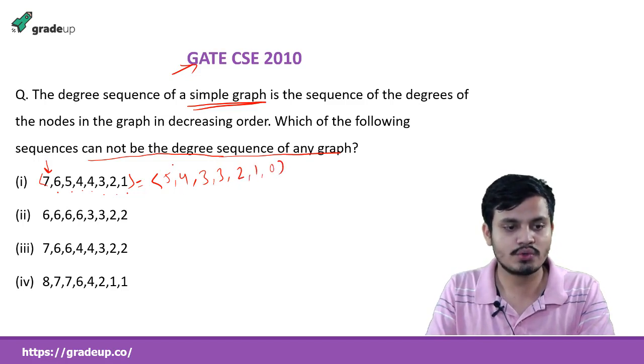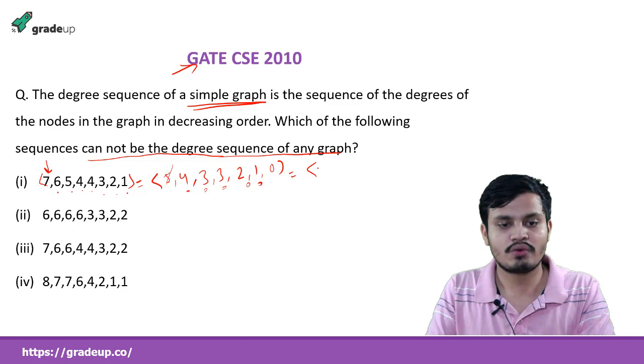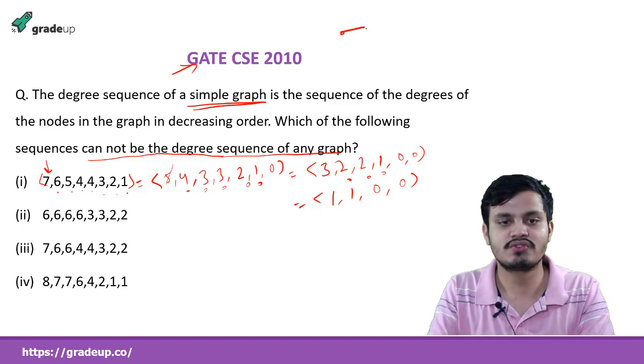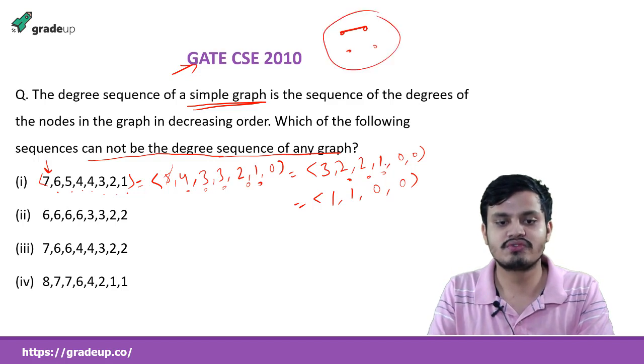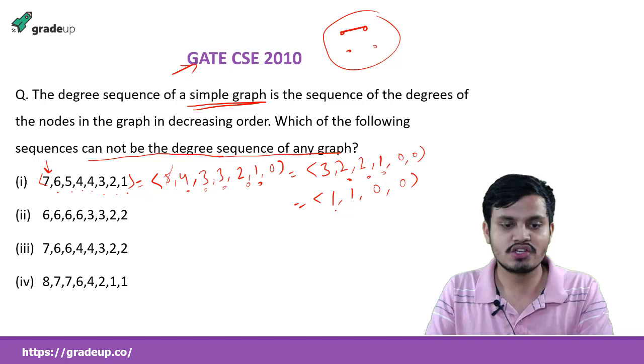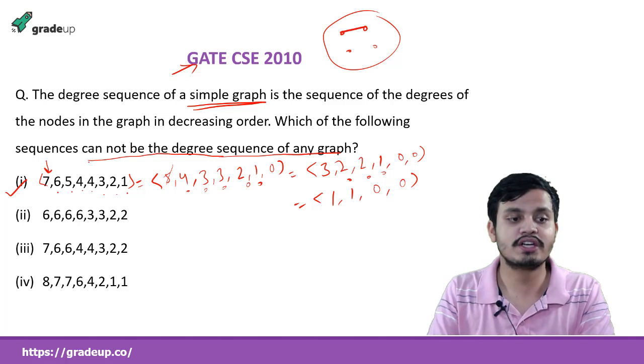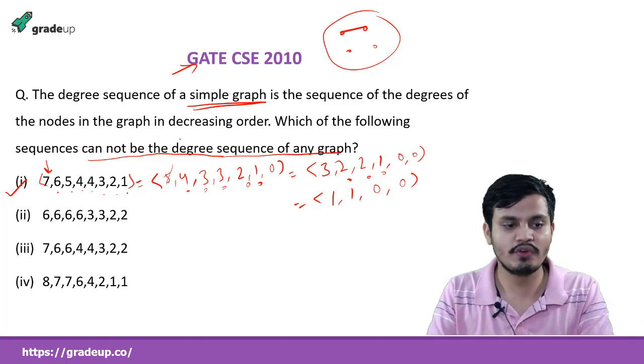Now what should I do? Now I will mark 1, 2, 3, 4, 5 and I will do it again. So it will become 3, 2, 2, 1 and 0 and 0. Okay, now I will do it one more time, then it will become 1, 1 and 0 and 0, and I can stop here because I know that there exists a graph like this. How does it exist? This vertex and this. So we have 2 vertices with 0 degree and 2 vertices with 1 degree. So I can stop, or you can continue and get all zeros, and when you get all 0 you can say that yes, this graph exists, but the question is asking which cannot be the degree sequence. Okay, so we need to find it.